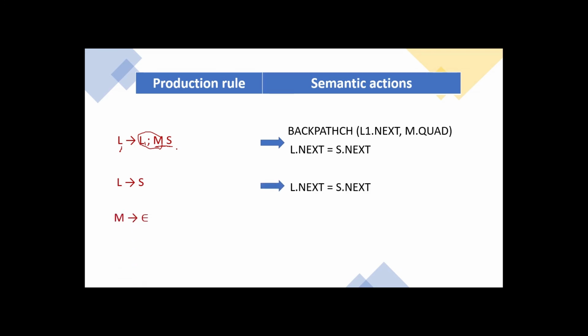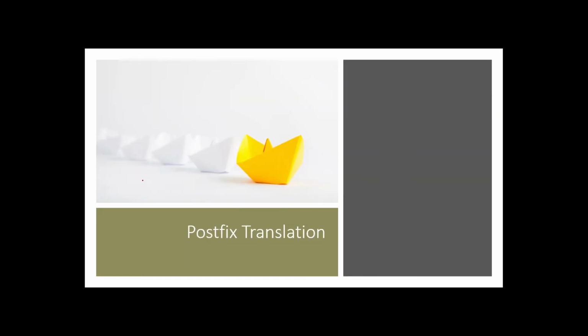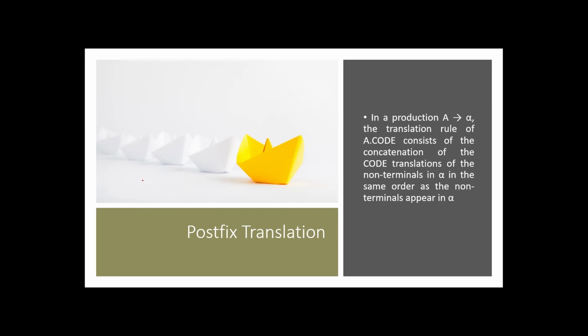Then for M gives epsilon, that is the semantic action M.quad equal to next quad. Then N gives epsilon, and this is N.next is equal to make list of next quad and generate go to. So these are the set of semantic action rules for these productions. This is the general set of semantic action rules. According to our program, we can frame the semantic action rules for the flow of control statements. Next, postfix translation. In a production, A gives alpha.